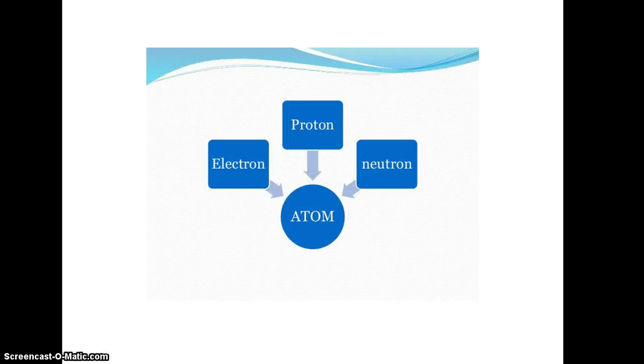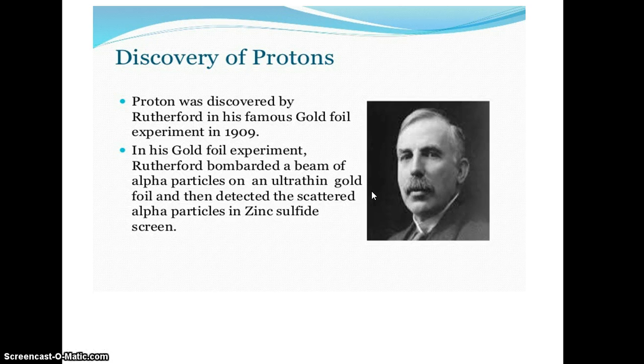So atom generally consists of 3 kinds of particles: electron, proton and neutron. Electron is a negative charge particle, proton is positive charge particle and neutron is chargeless particle. We can go through how the proton got discovered. Proton was discovered by Rutherford in his gold foil experiment that was conducted in 1909.